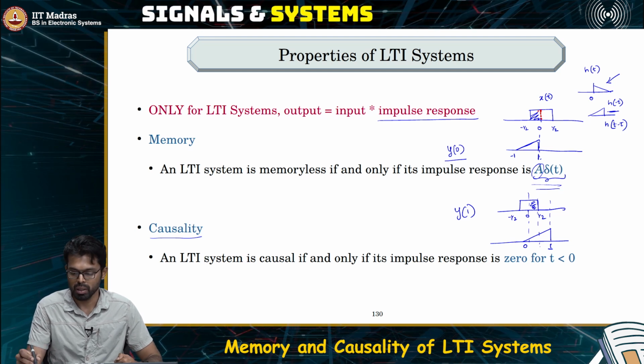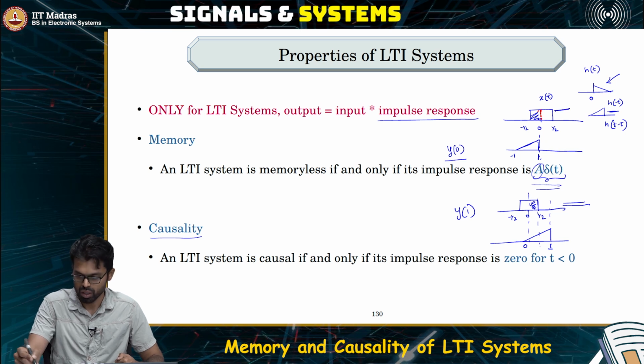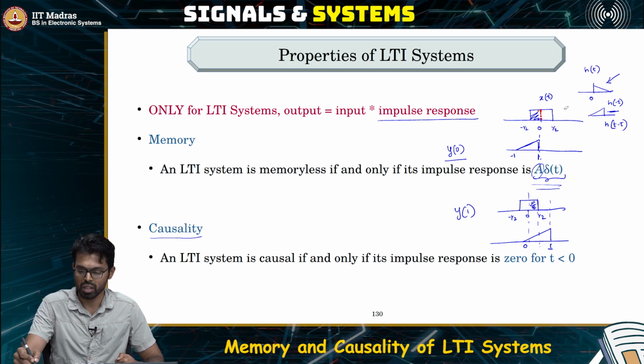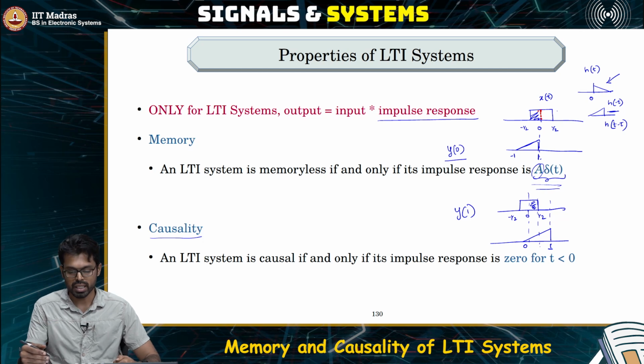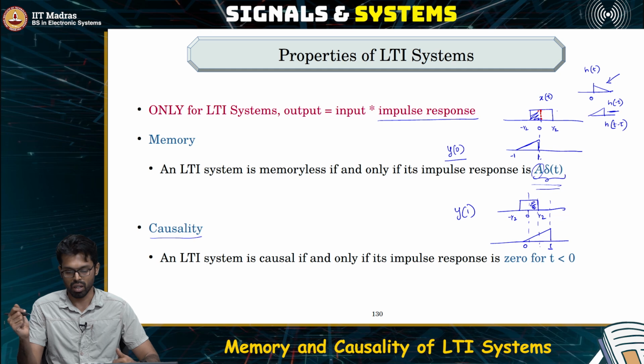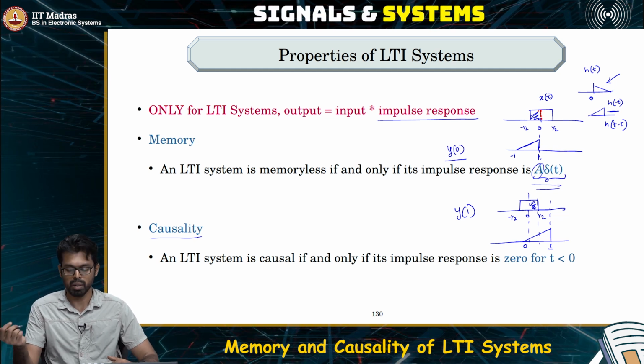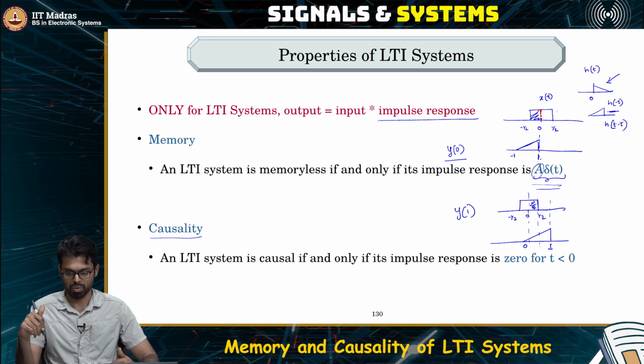So, the input in the future is never taken into account in computation of the output, which means this system is a causal system. That's great. Causal systems are practical, you can implement them in practice, so it's really good for us.